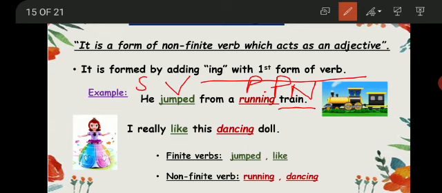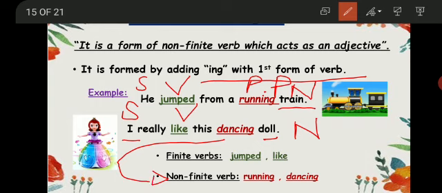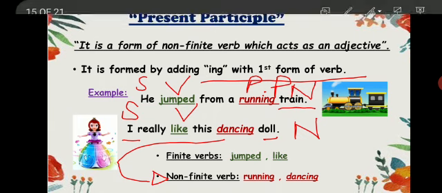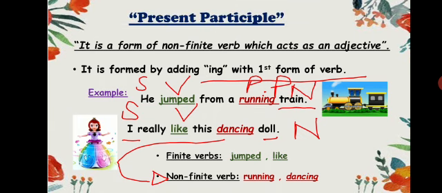Again, I really like this dancing doll. So the word I is the subject and our main verb is like. Doll is a noun as it is the name of a thing, and in dancing doll, the word dancing is an action, a verb, but as it is placed before a noun, it is qualifying the noun, acting as an adjective, and will be known as a non-finite verb or present participle. Clear? So we have looked at how a non-finite verb acts as a noun, means gerund, and how it acts as an adjective, means present participle.